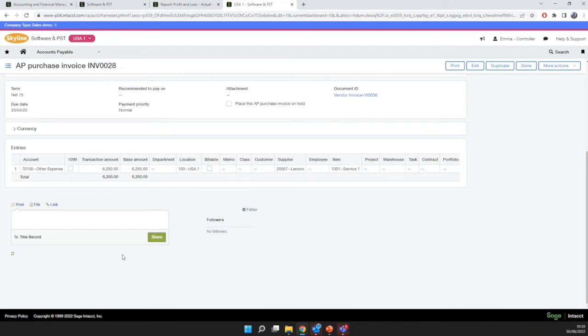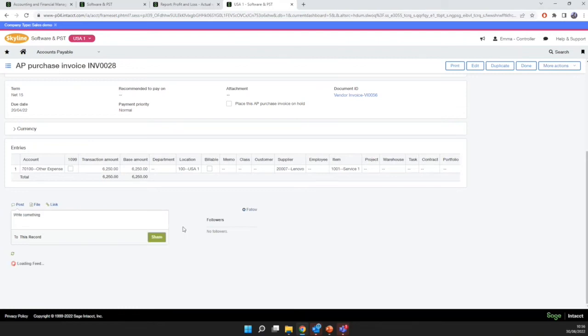Whereas with Sage Intacct Collaborate, by using this commenting or posting function on the transaction, we can actually tag different users. And hopefully it will pop up. There we go, Nikki. So we could tag Nikki in this transaction and ask her a question. So, can you check the value is correct on this invoice? We can share that posting there.